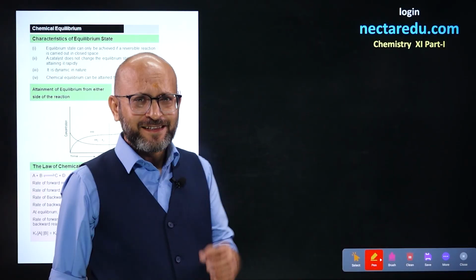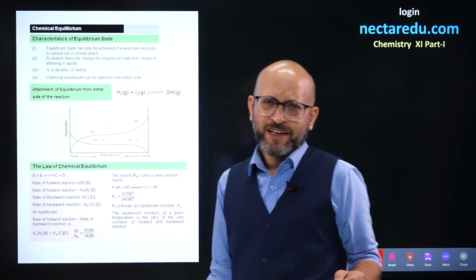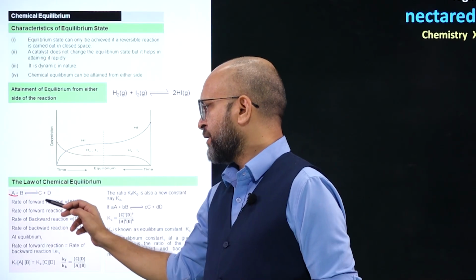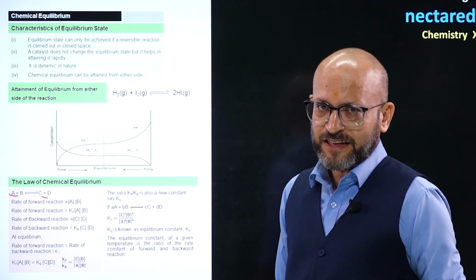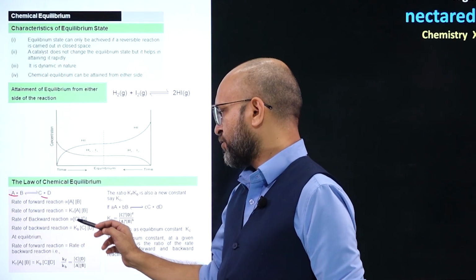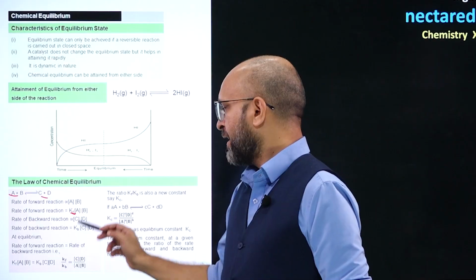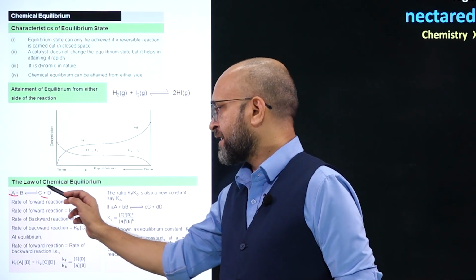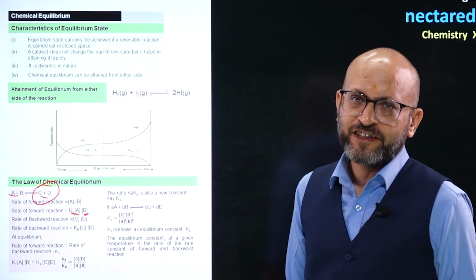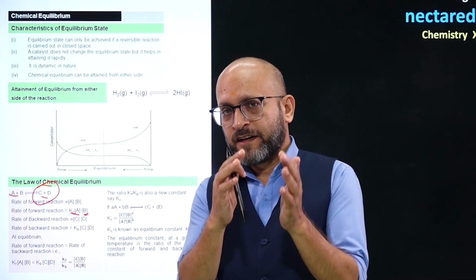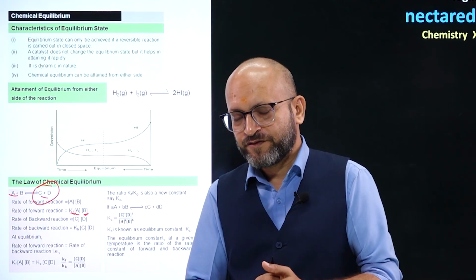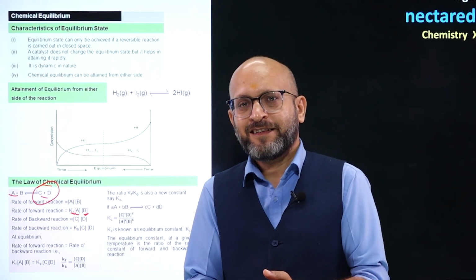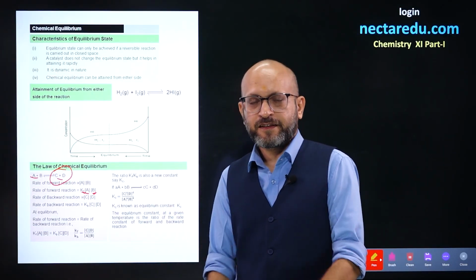Next, there is a small law called the law of mass action. That's a very basic law. And what does this say? For example, there is a reaction A plus B gives you C plus D. So what does the law of mass action say? That the rate of forward reaction will be equal to Kf, that is the rate constant, into the concentration of A into the concentration of B. Similarly, for the backward reaction, the reactants will be C and D. So the rate of backward reaction will be equal to the rate constant of backward, that is Kb, into the concentration of C and the concentration of D. All right, at equilibrium Rf will be equal to Rb. Then we can derive this formula very easily. That's it.